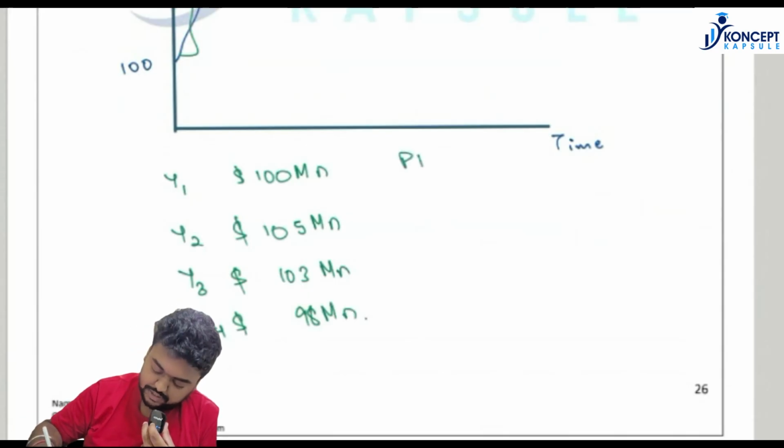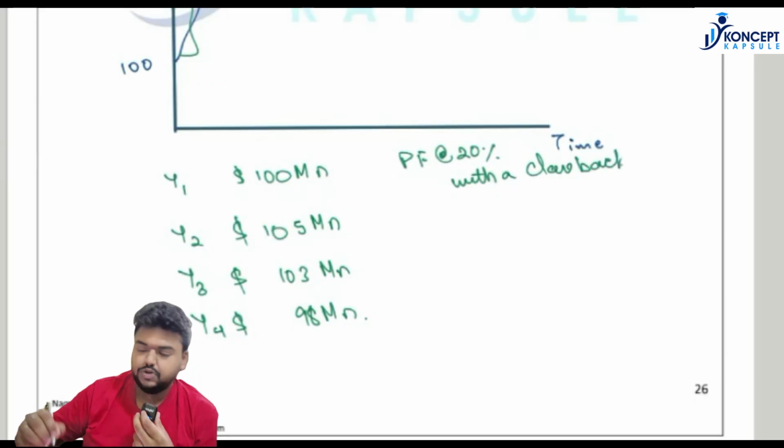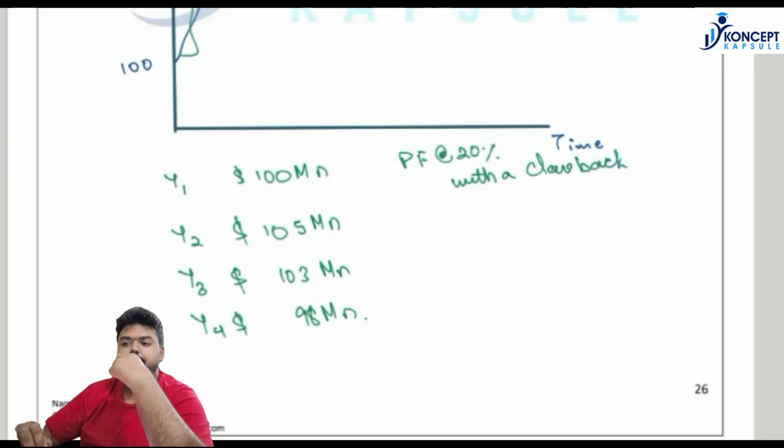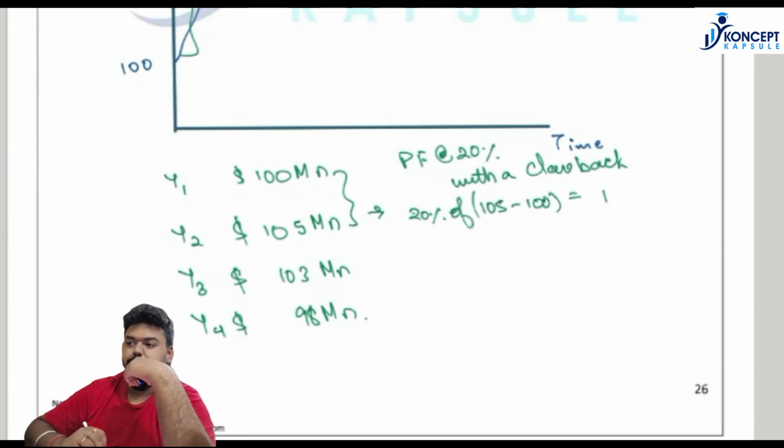Suppose performance fees is 20% with a clawback provision. So let us compute what is the performance fees for the fund manager. So for year 1, what will be the performance fees? It will be 20% of 105 minus 100, which is 1.